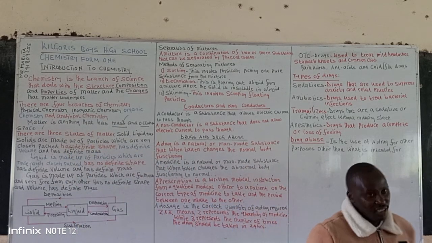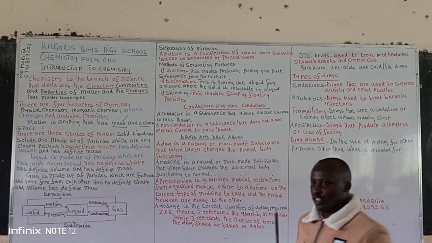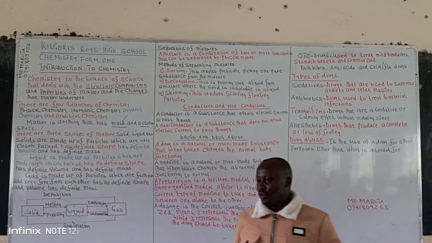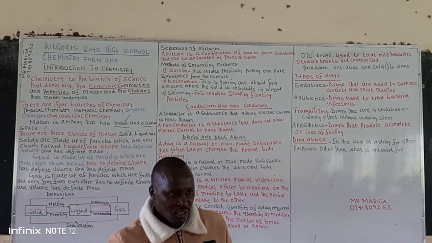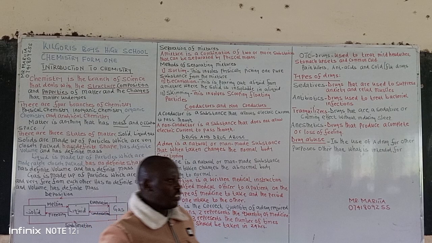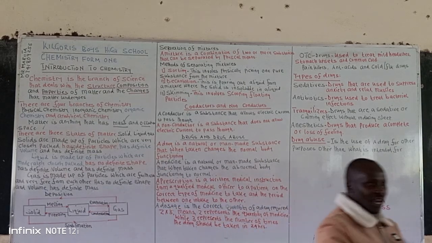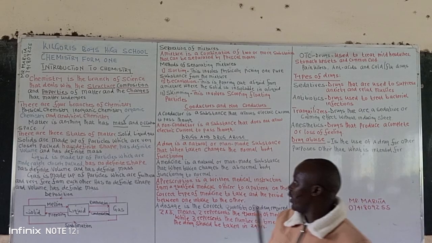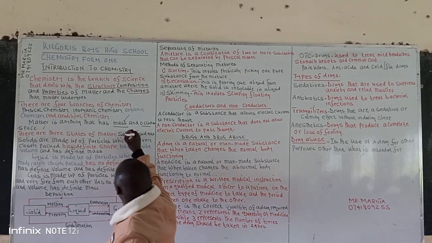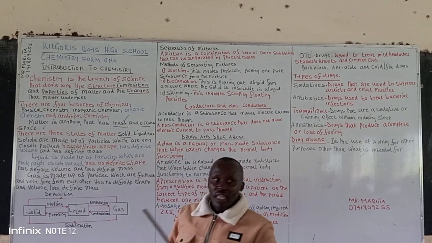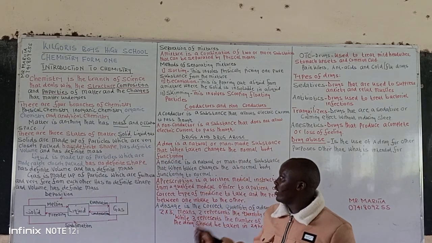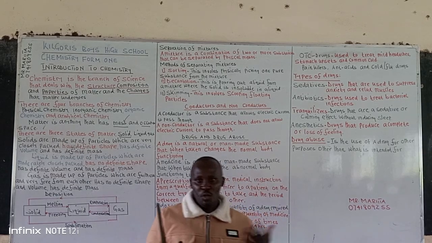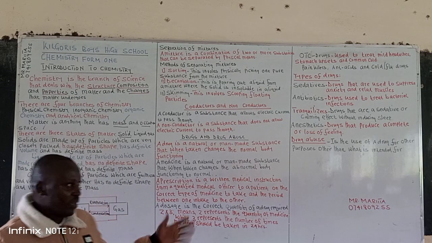From your primary science, you also learn that there are 3 states of matter. You talk about the solid. Solid, for example, you can talk of your exercise book, the pens that you are using, vehicles, a chamber, a panga, a chair, anything which is solid and which has mass and occupies space. So that one is in a solid state. Then we have another state, we call it the liquid state. For liquids, talk of milk, talk of water, talk of kerosene, and very many other examples.